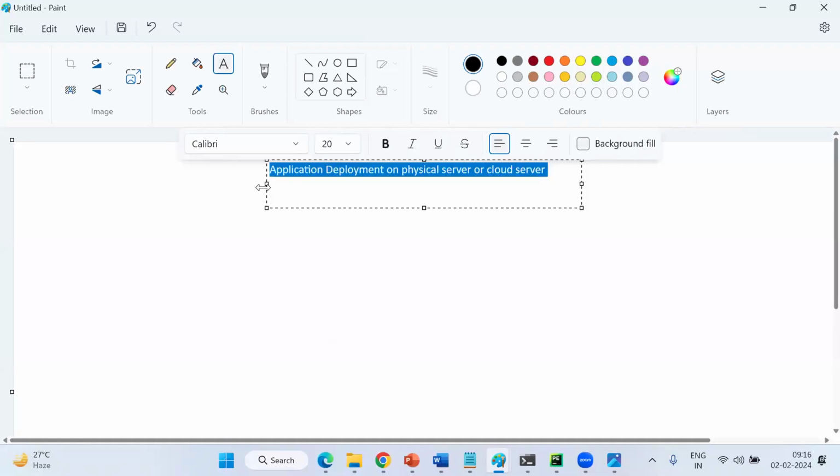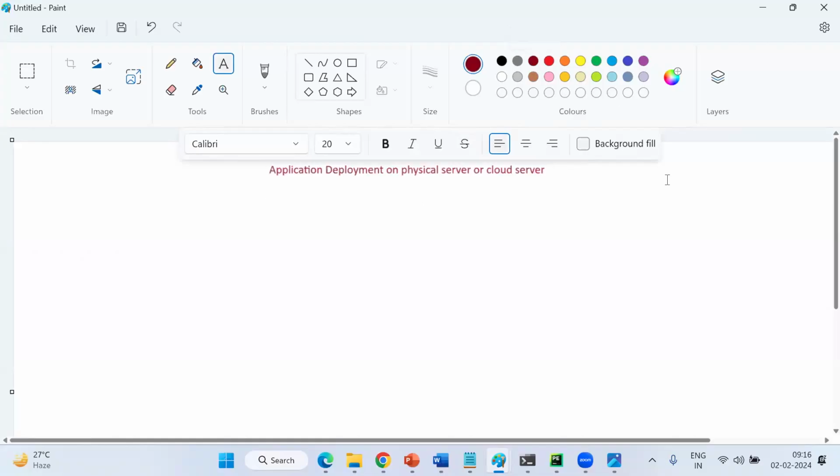Application deployment on a physical server or cloud server. Then we can move to advanced things, whether that server is Docker or Kubernetes or just a traditional server. We can discuss that later. First, we need to understand this one.